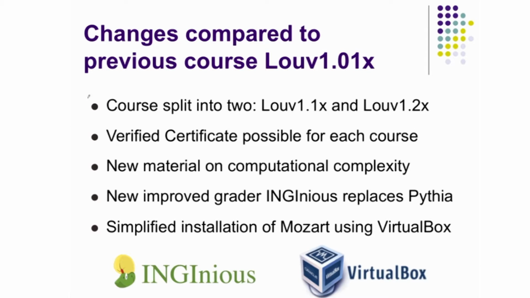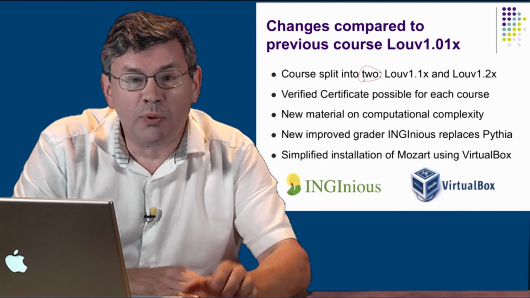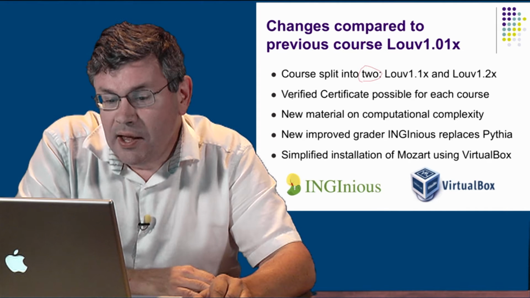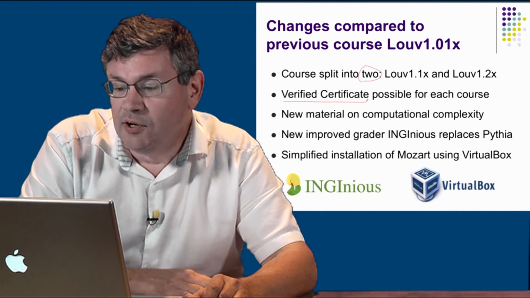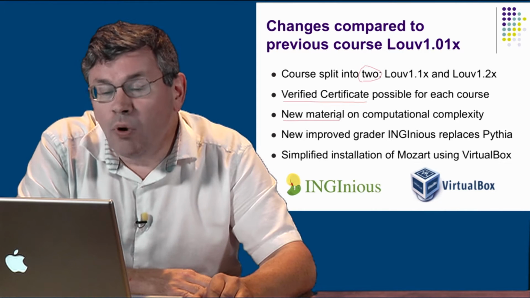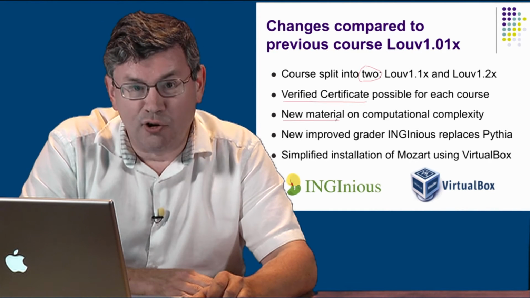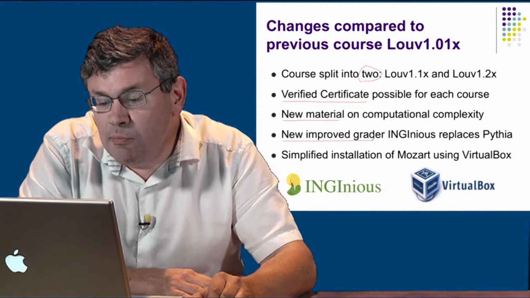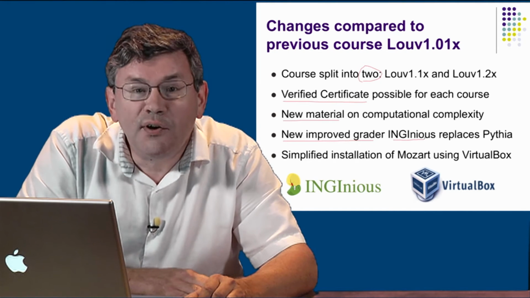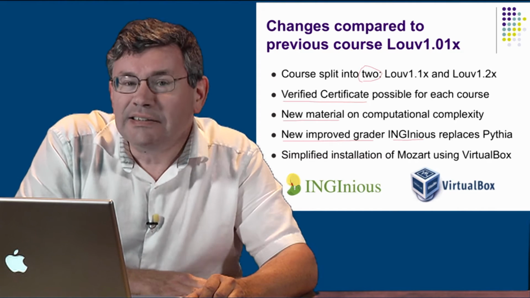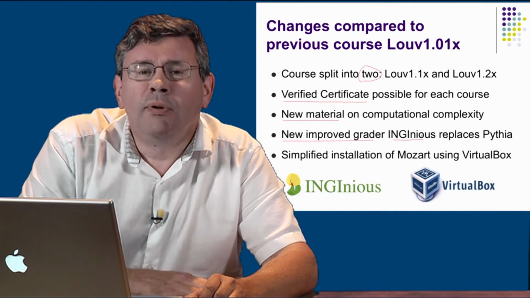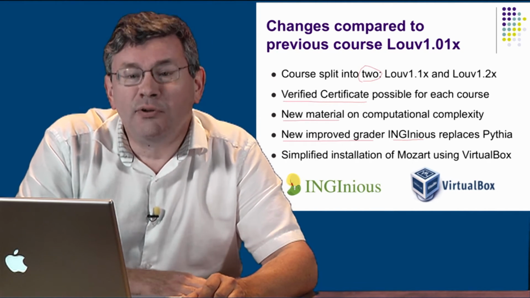So compared to the previous course, Louvain 1.01x, we have made some changes. First of all, of course, there's the split into 2 courses, each of which has half of the material. Then there is now the possibility of having a verified certificate for each course. There is in Louvain 1.1x some new material on computational complexity. There's also a new improved grader called Ingenious, which replaces the Pythia grader that we used in Louvain 1.01x. The Pythia grader had some problems, and we hope that the Ingenious grader will do much better.